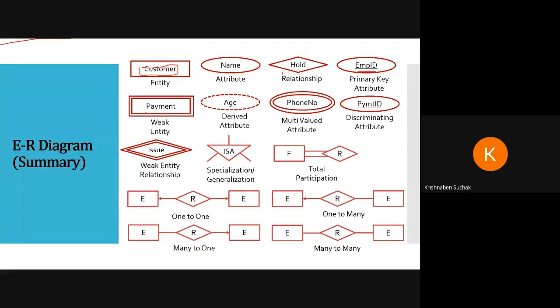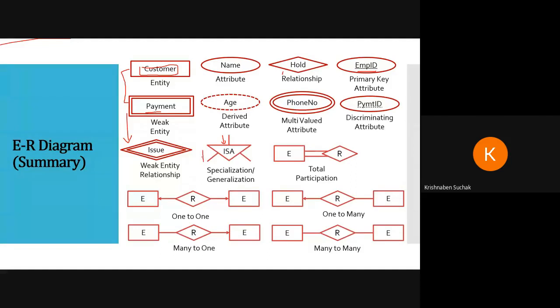Again, weak entity, payment, derived attribute, that is age, multi-valued, that is double oval, discriminating attribute that we do by underlining with a dash line. Then weak entity relationship, how it is formed by strong entity and by weak entity. Then specialization and generalization, top-down process is specialization, bottom-up process is generalization.